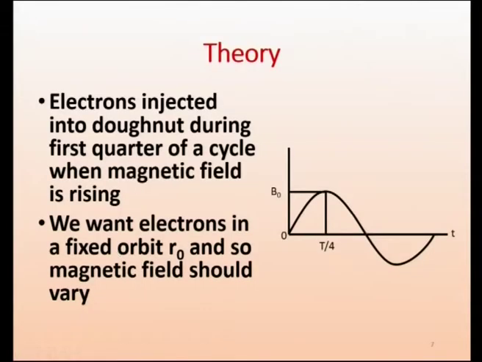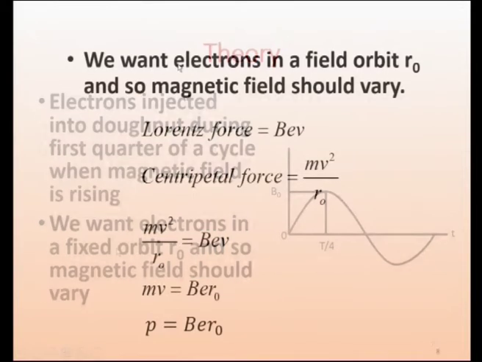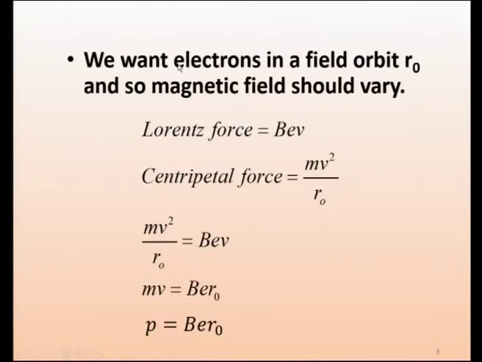Now we will go to the theory. How are you going to change the magnetic field, instead of keeping it constant? We want the electrons in a fixed orbit, and so the magnetic field should vary. Now we will go to the basic Lorentz force. We have the Lorentz force, Bev.